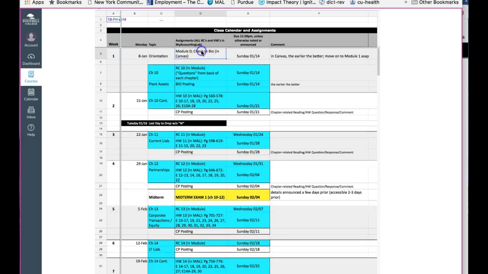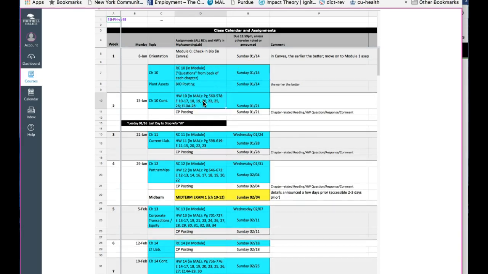For the orientation, there's a few items that are required in the module itself. For the module 0 orientation, that's due, it says here Sunday, because at the end of the day, that's really the ultimate deadline. You should probably get that done by Tuesday. You should not be waiting for this work until Sunday, because it's going to cause a little trouble. The reading check for chapter 10 is this Sunday. Normally, these reading checks are due in the middle of the week, but because it's the beginning of the quarter, for this chapter, the reading check is due on Sunday.